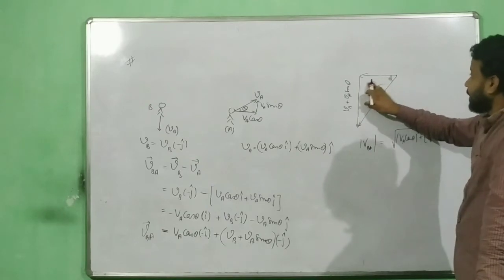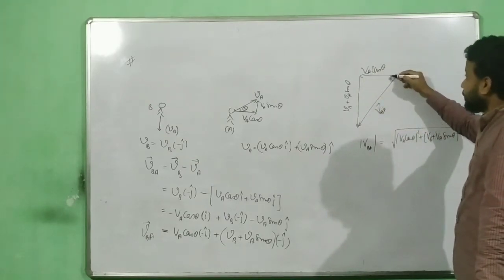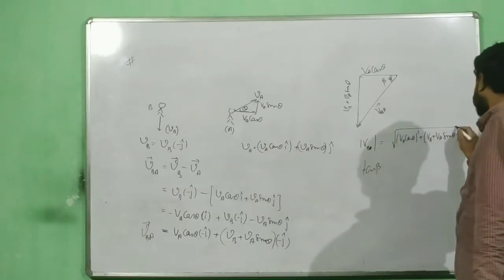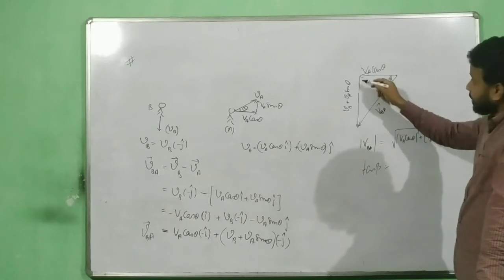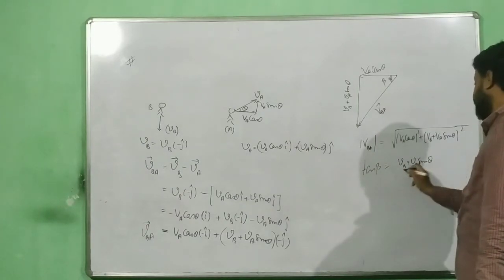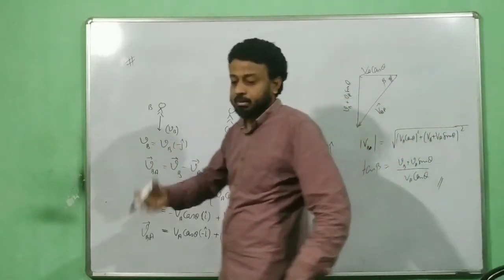Let me write VA cos theta here. If I consider this angle to be beta, how will you find tan beta? Tan beta is perpendicular divided by base. Perpendicular is VB plus VA sin theta, divided by VA cos theta. And this is how we can find the angle also, at what angle it will occur.